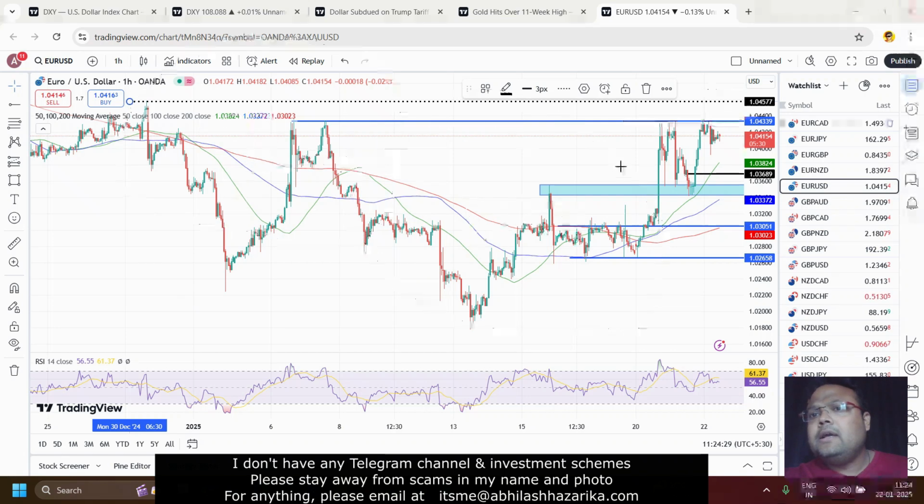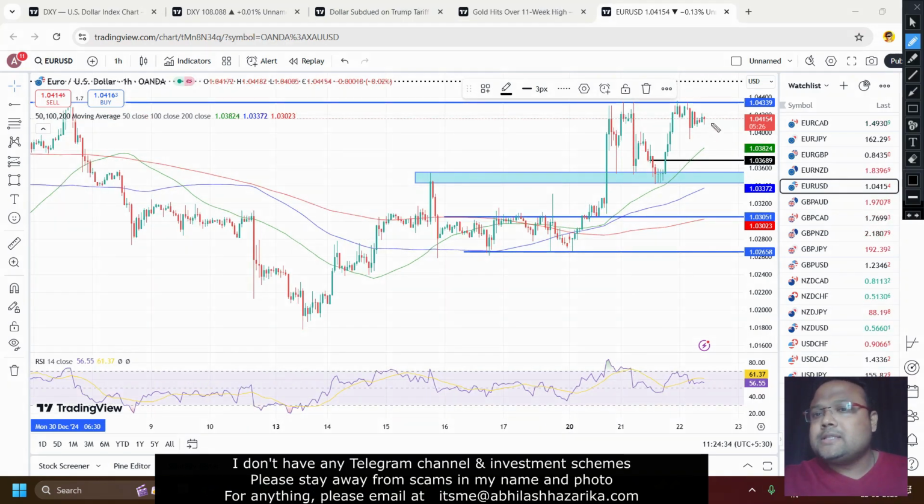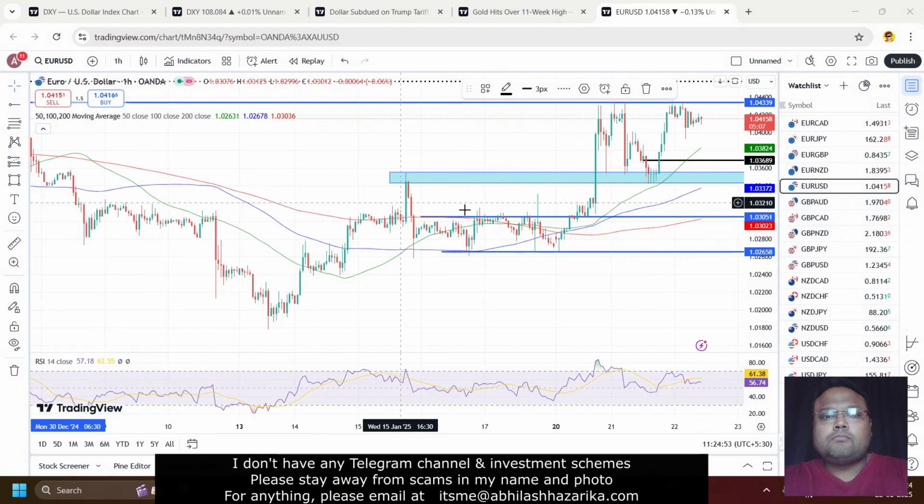On the other hand, if the market fails to go up from the present level, if you see the market is under pressure and coming down, do not consider it a trend reversal. Again, I'm repeating, for a trend reversal or trend continuation, we need a big fundamental reason, which we don't have now. So if the market comes down also, we can look for a buy position.